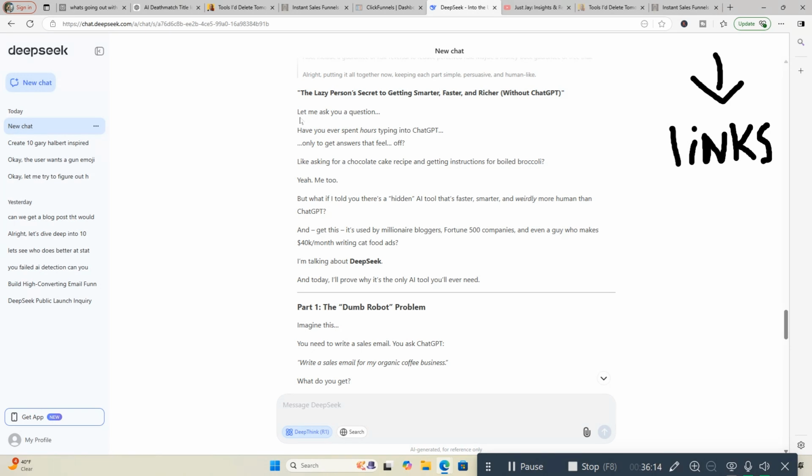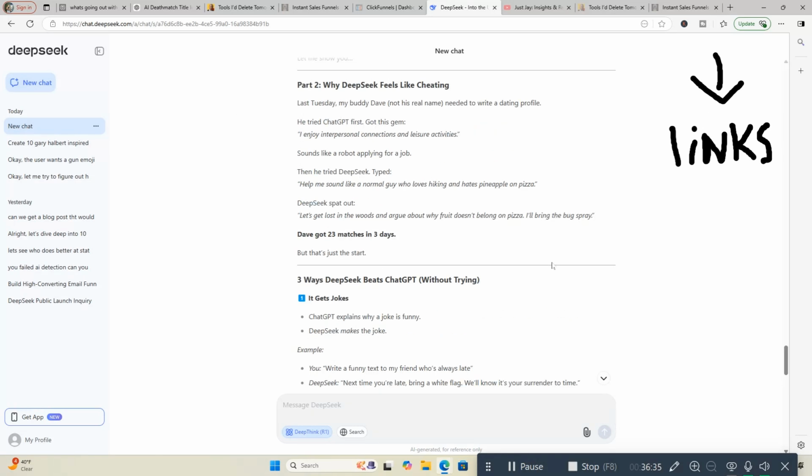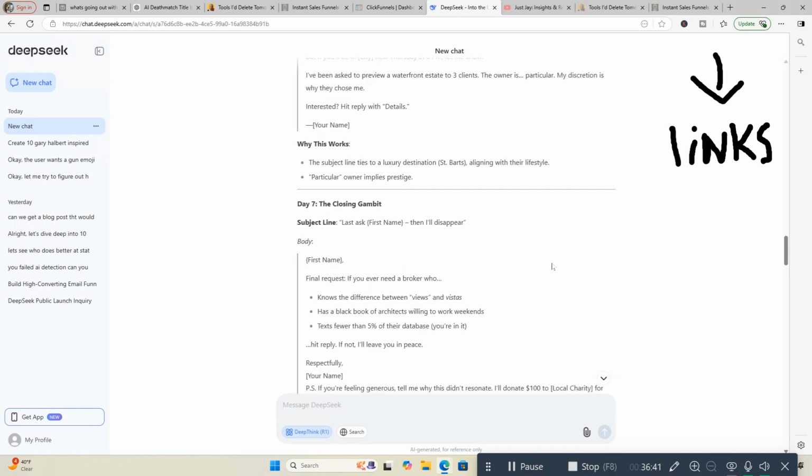And I pay the $20 a month for ChatGPT. Well worth it. Money well spent. But I'm telling you, this is free, and I'm getting this kind of output. That's why the stock market basically crashed a couple days ago. I can see why, because a lot of people in the AI industry are nervous about DeepSeek and what it brings to the table. It's a big threat to ChatGPT, and you can see why. So there's going to be some AI wars going on, and it's going to be interesting to watch.